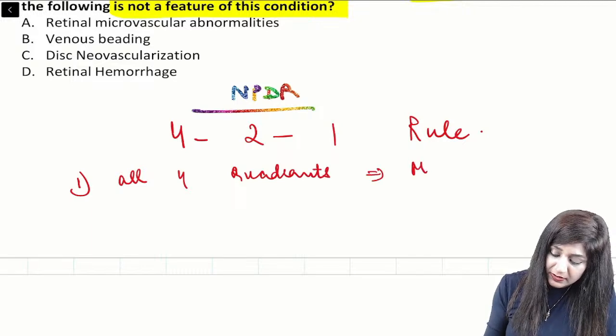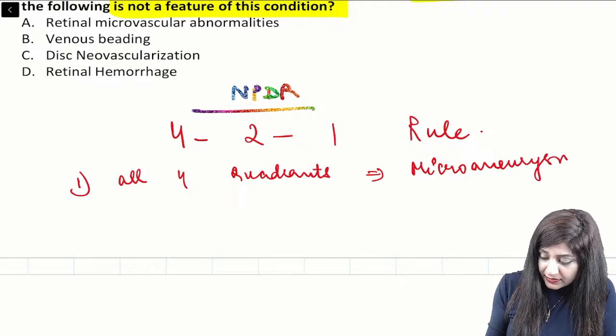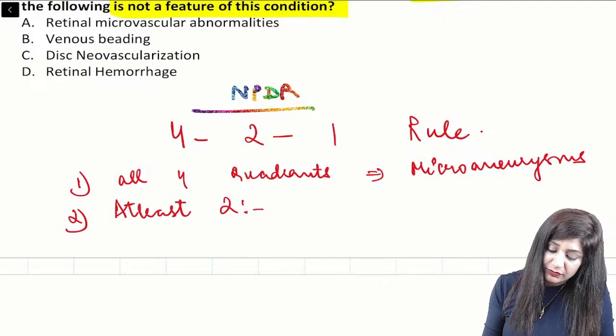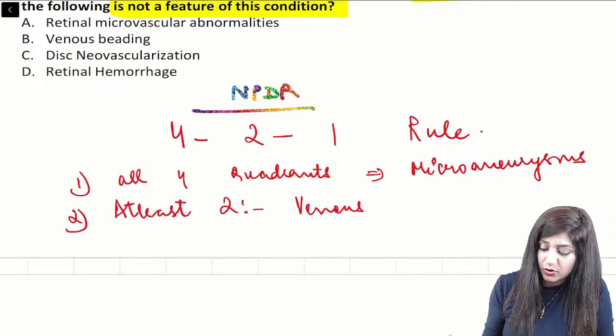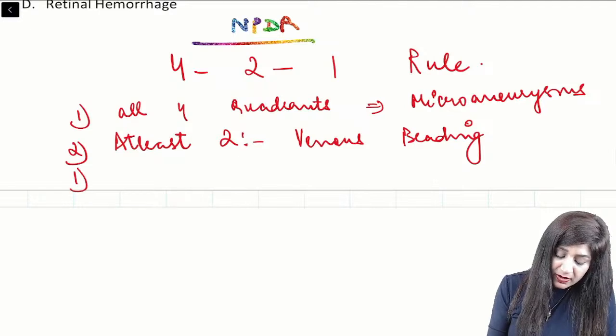showing the microaneurysms, and then number 2, at least 2 quadrants we have the venous changes or venous beading, and at least 1 quadrant we have the IRMA.